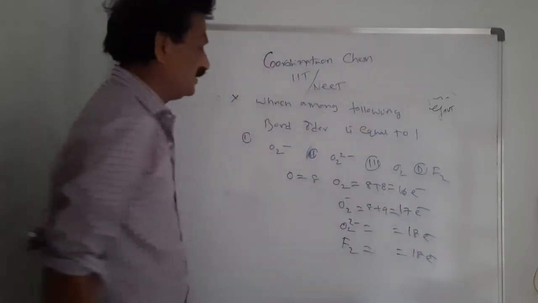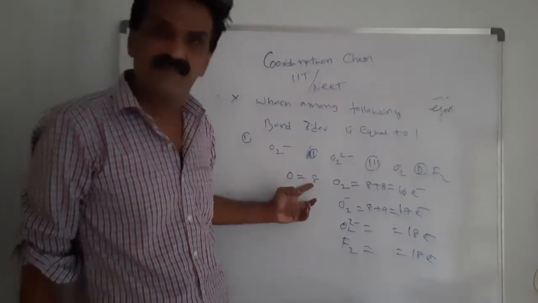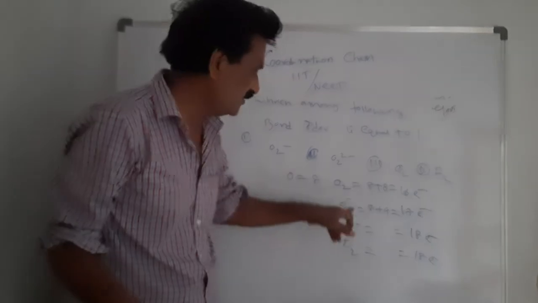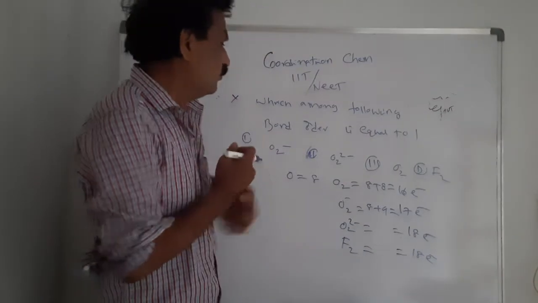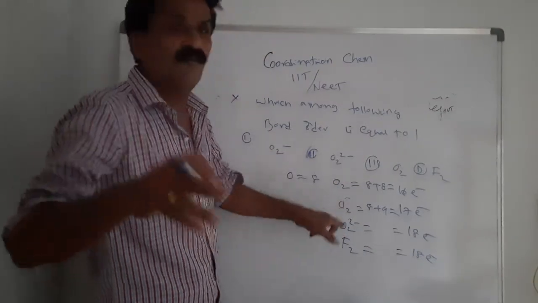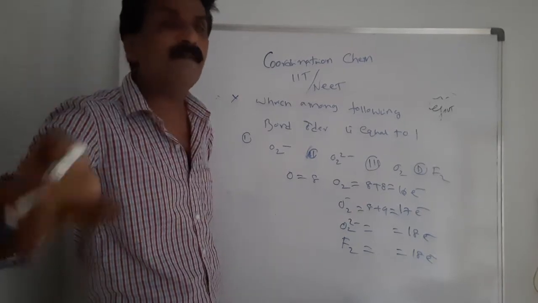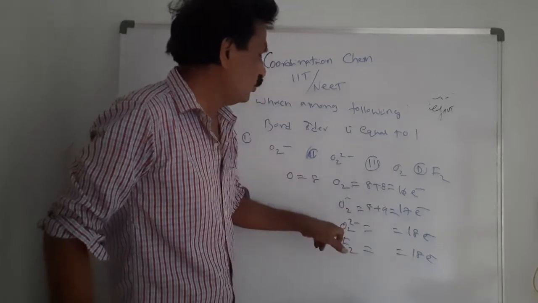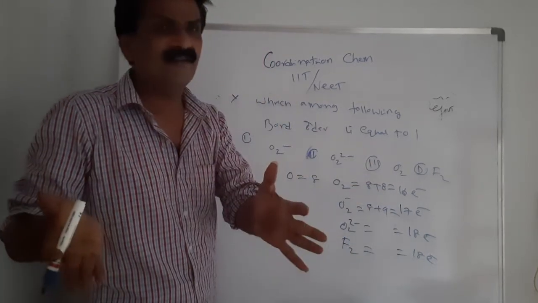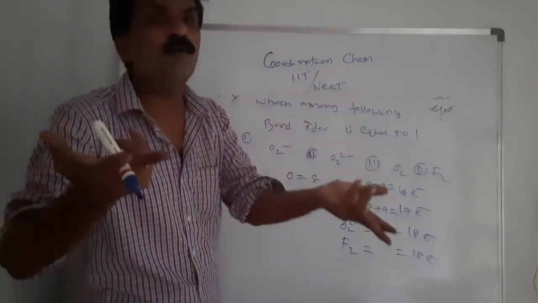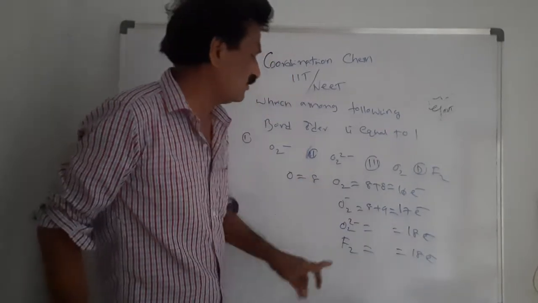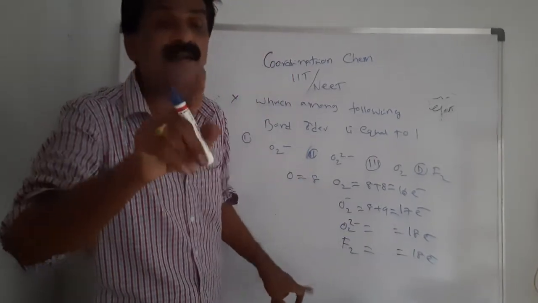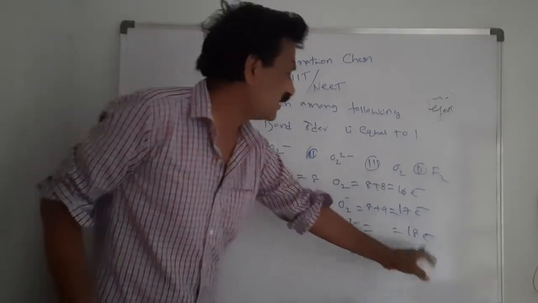I think you have clarity. Oxygen atomic number 8, 8 plus 8, 16 electrons for O2. O2 minus means 16 plus 1 electron, 17 electrons. O2 2 minus means add 2 electrons, 18 electrons. F2, 9 plus 9, 18 electrons.